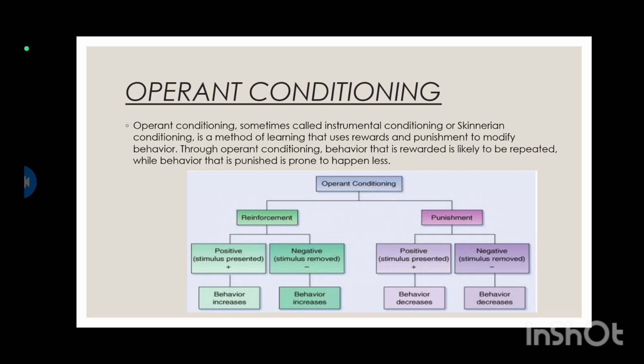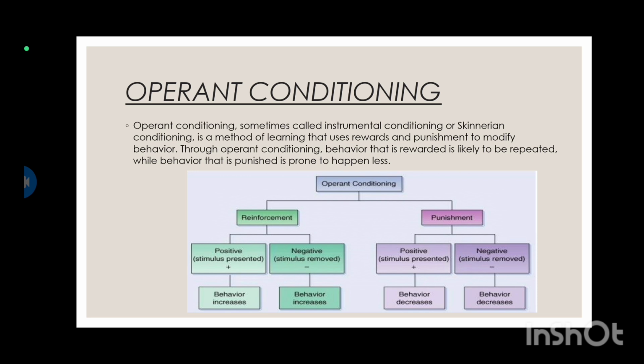Now, come to the definition of operant conditioning. Operant conditioning, sometimes called instrumental conditioning or Skinnerian conditioning, is a method of learning that uses rewards and punishment to modify behavior. Through operant conditioning, behavior that is rewarded is likely to be repeated, while behavior that is punished is prone to happen less. In this theory, Skinner described reinforcement and punishment.